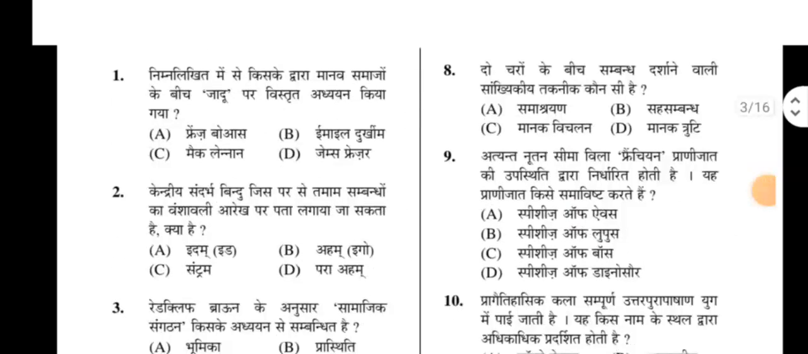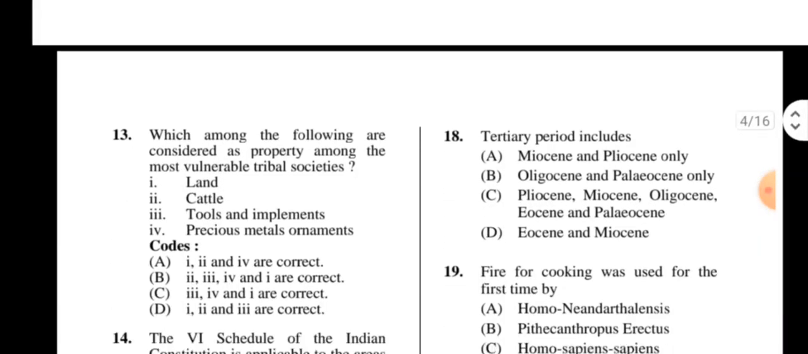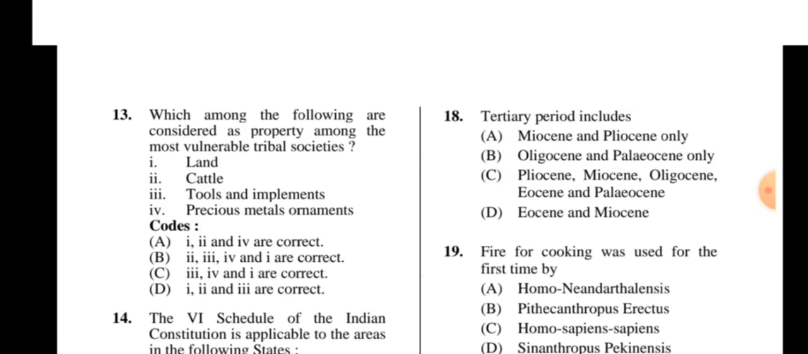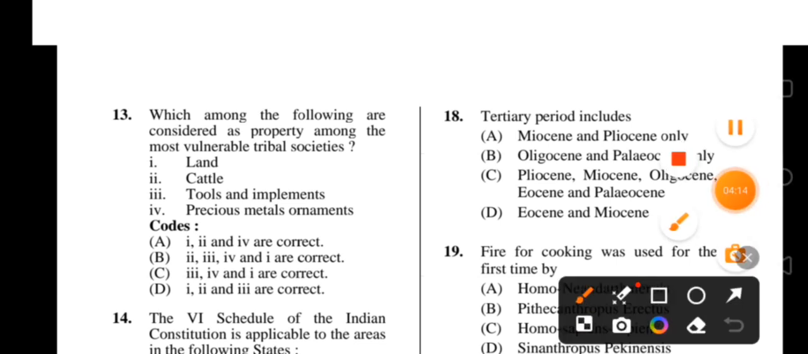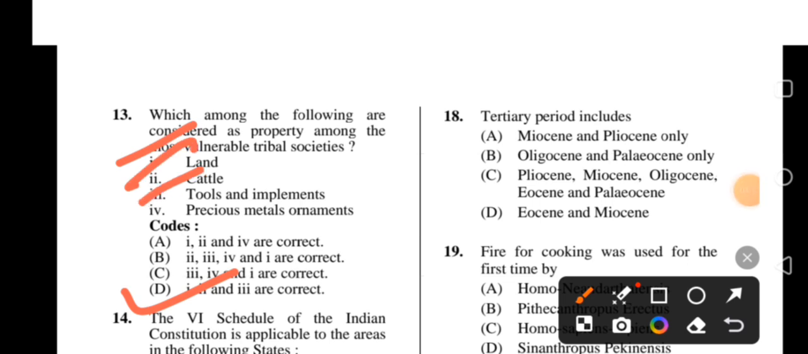Next, 13. Which among the following are considered as property among the most vulnerable tribal groups? Land, cattle, tools and implements, precious metal ornaments. So here, the right option is D. 1, 2, 3 is correct.